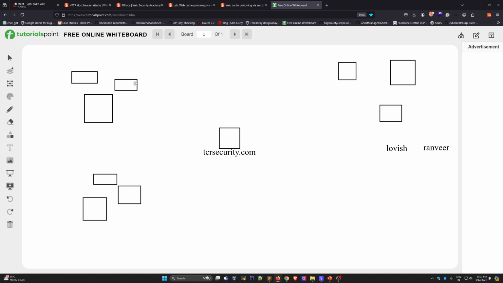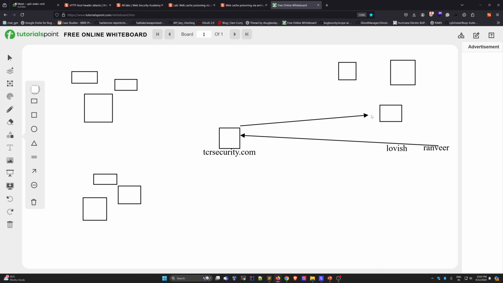Let's say we are using Cloudflare, and these servers all are from Cloudflare. I want to access tcrsecurity.com, then my browser sends the request here. The first request goes directly to the origin, not the CDN. After that they will send me the response through this CDN.